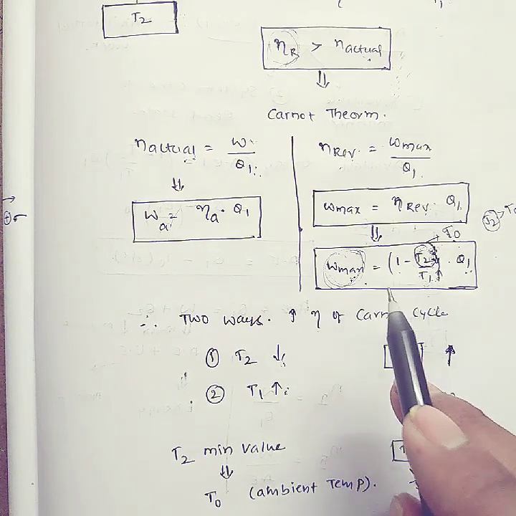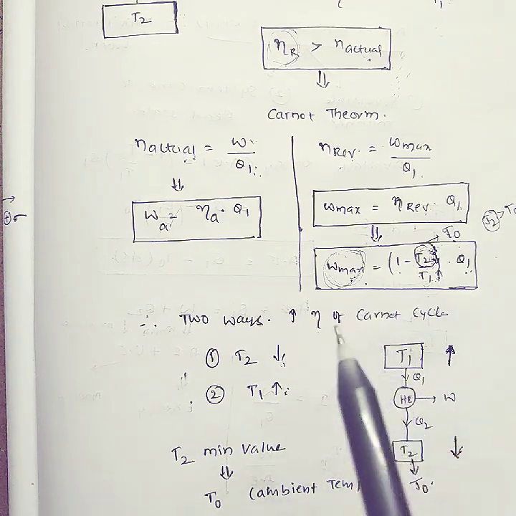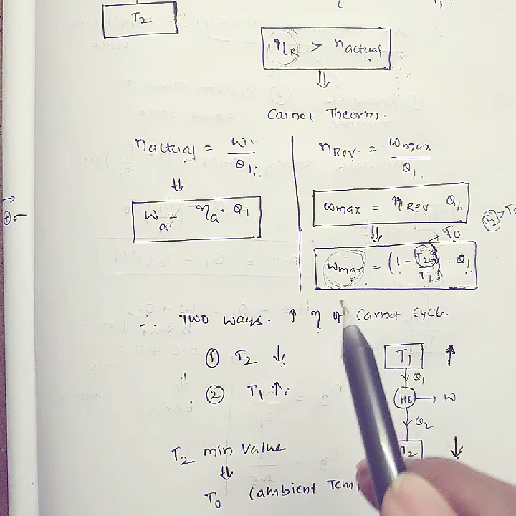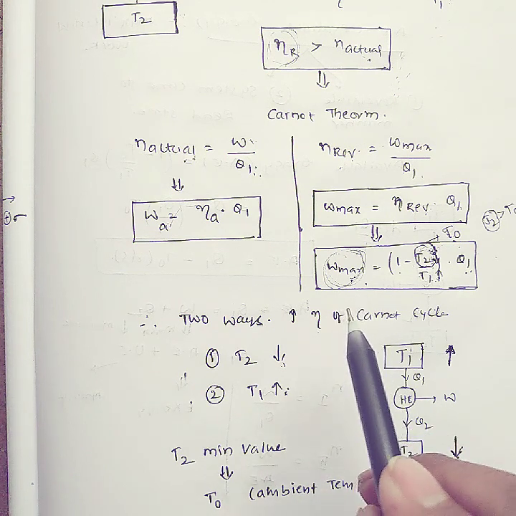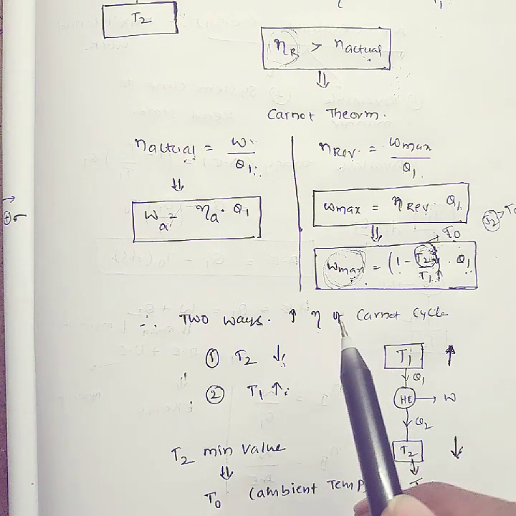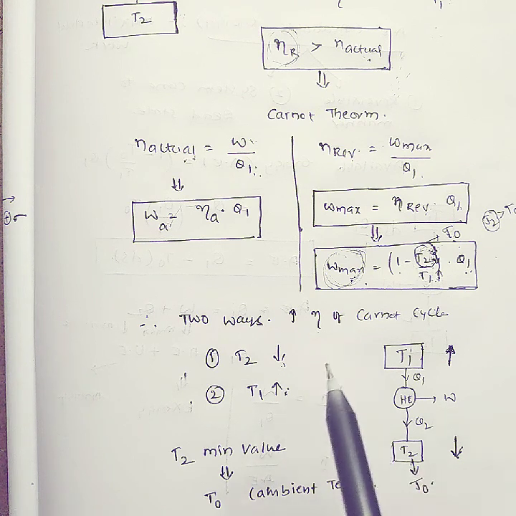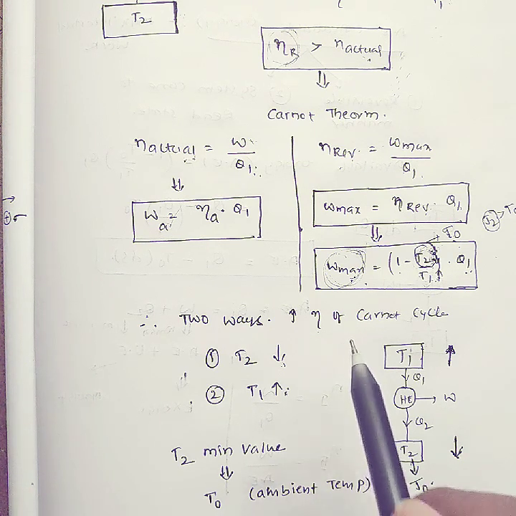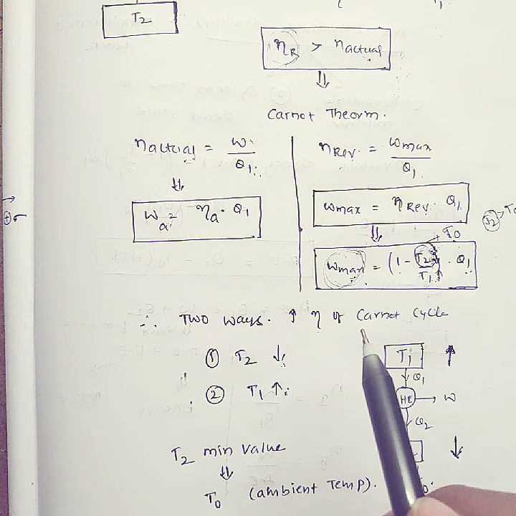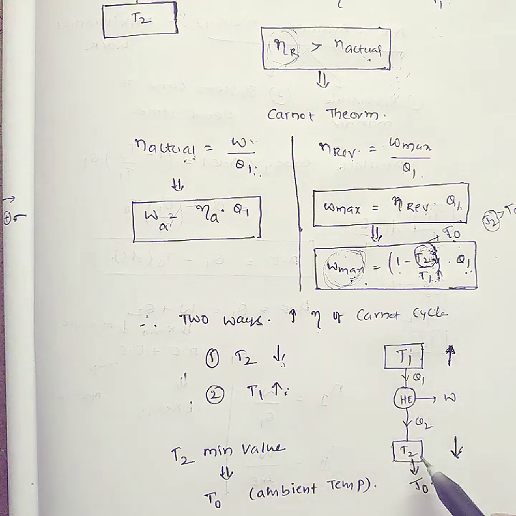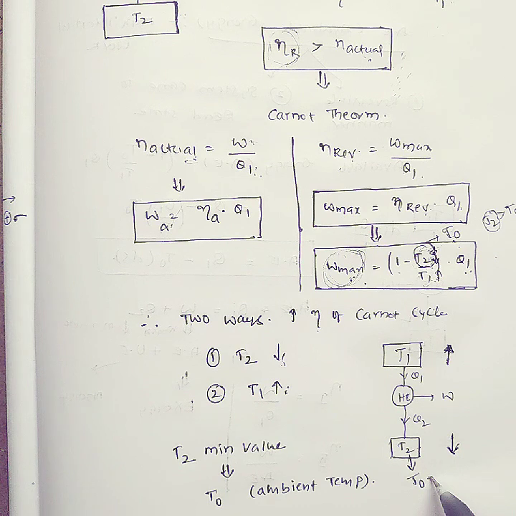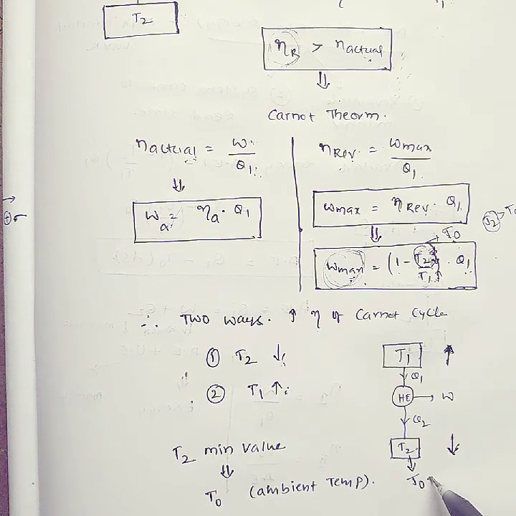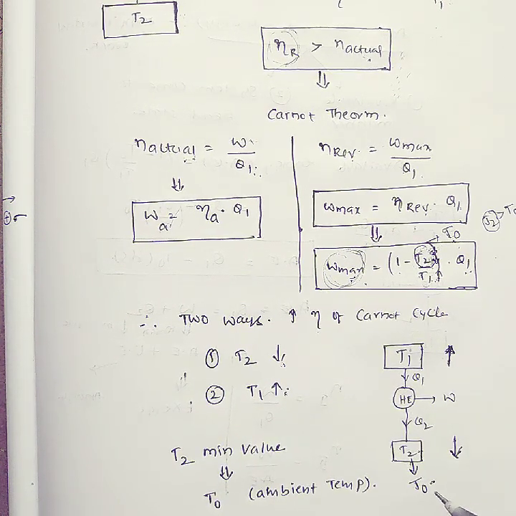That is the actual energy available. That energy is called available energy. In this way the concept is evaluated: how much maximum energy is available? Only by decreasing T2 to the ambient temperature, you will get the maximum work. This much amount of energy you have available. Sir, what is the use of that? I will give you one example for that.